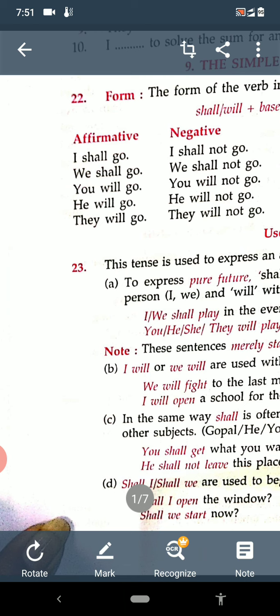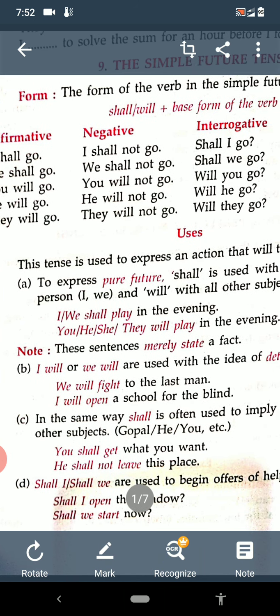I shall go. We shall go. You will go. He will go. They will go. So see here, I and we are with shall, and you, he and they, it is will there.